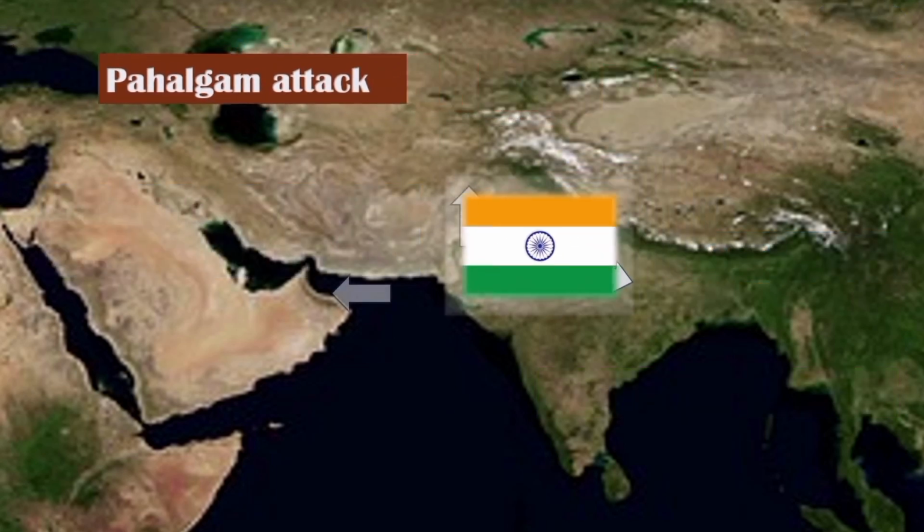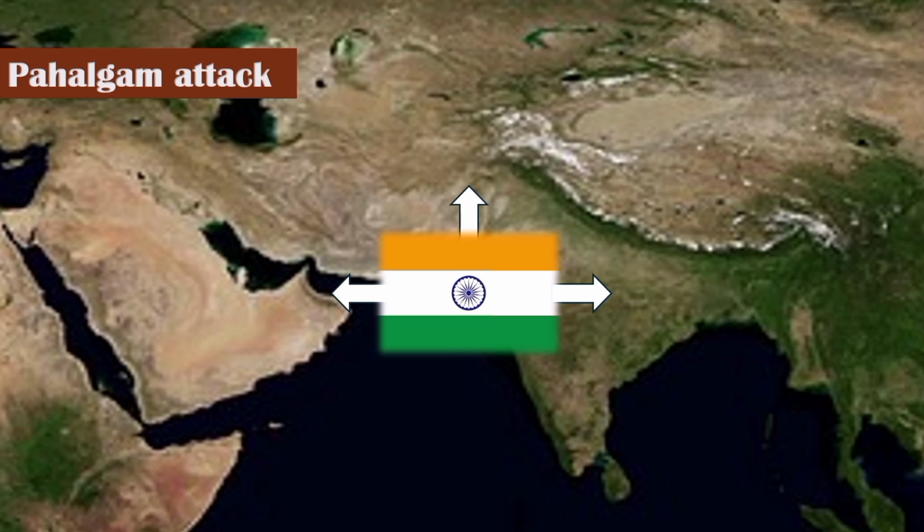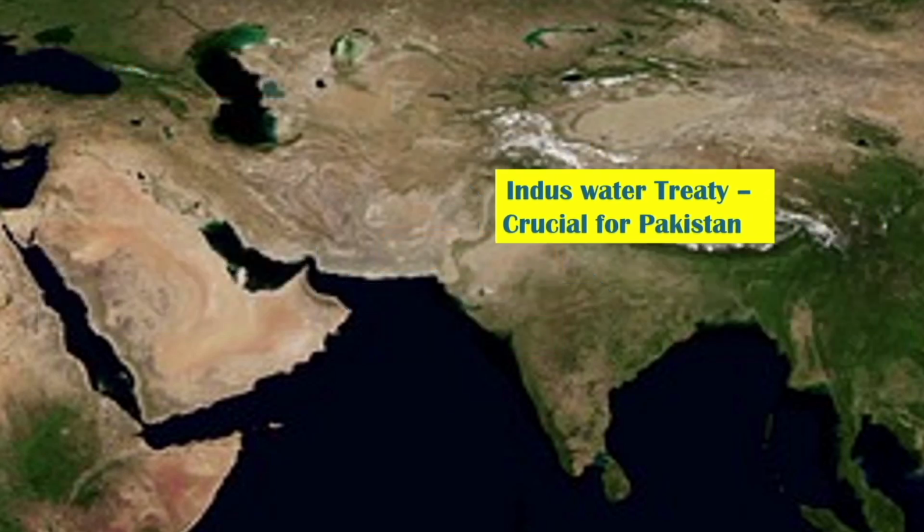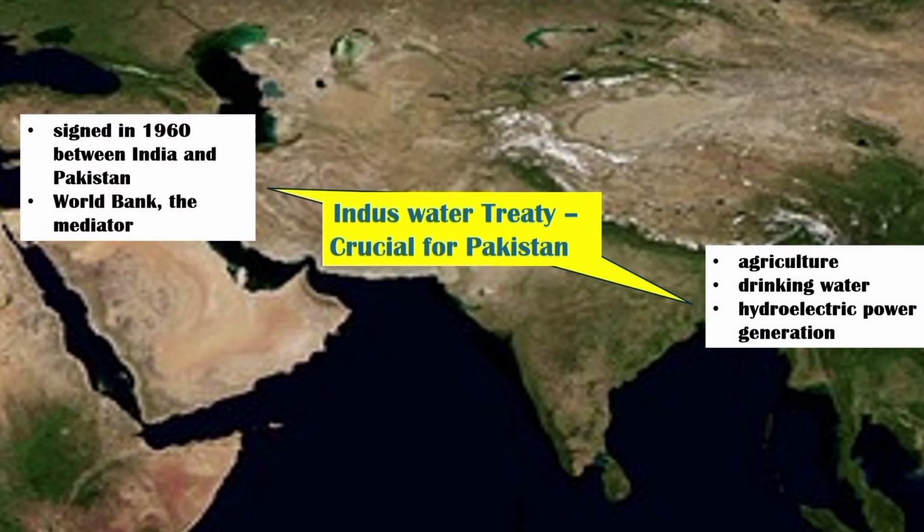Following the Pahalgam attack, India expelled Pakistani diplomats, suspended visa services, and withdrew from the Indus Waters Treaty. The Indus Waters Treaty is crucial for Pakistan because it governs the distribution of water from the Indus River system, which is Pakistan's primary water source for agriculture, drinking water, and hydroelectric power generation.